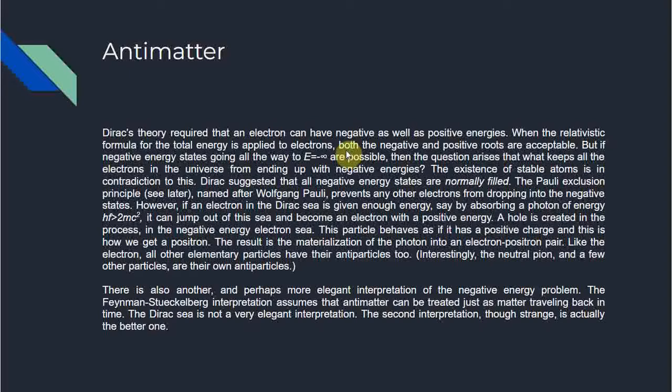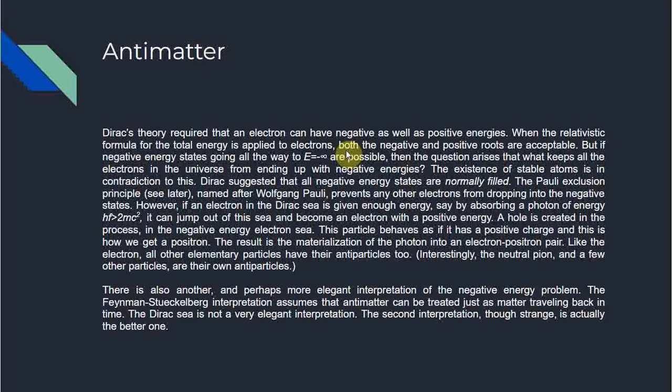Anyway, if negative energy states going all the way to E equals minus infinity are possible, then the question arises: what keeps all the electrons in the universe from ending up with negative energies? The existence of stable atoms is in contradiction to this. Dirac suggested that all negative energy states are normally filled. The Pauli exclusion principle, named after Wolfgang Pauli, prevents any other electrons from dropping into the negative states. However, if an electron in the Dirac sea is given enough energy by absorbing a photon of energy hf greater than 2mc squared, it can jump out of the sea and become an electron with a positive energy.